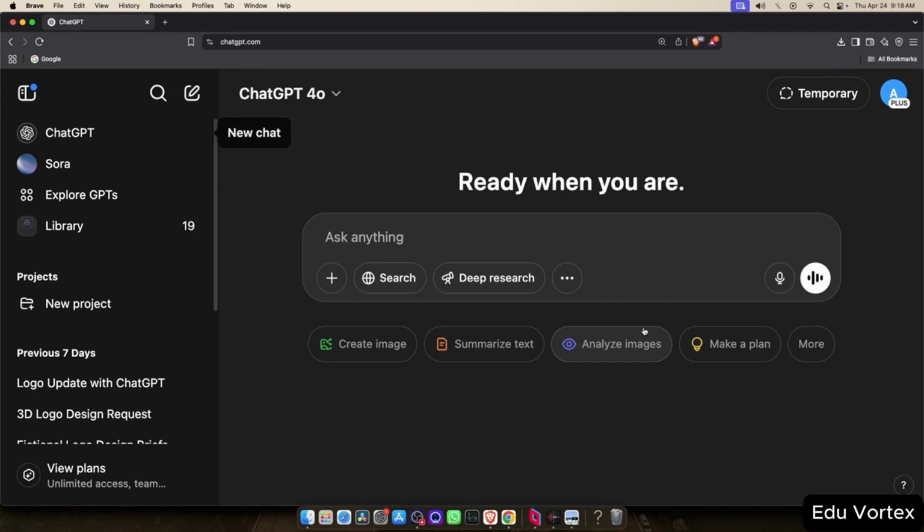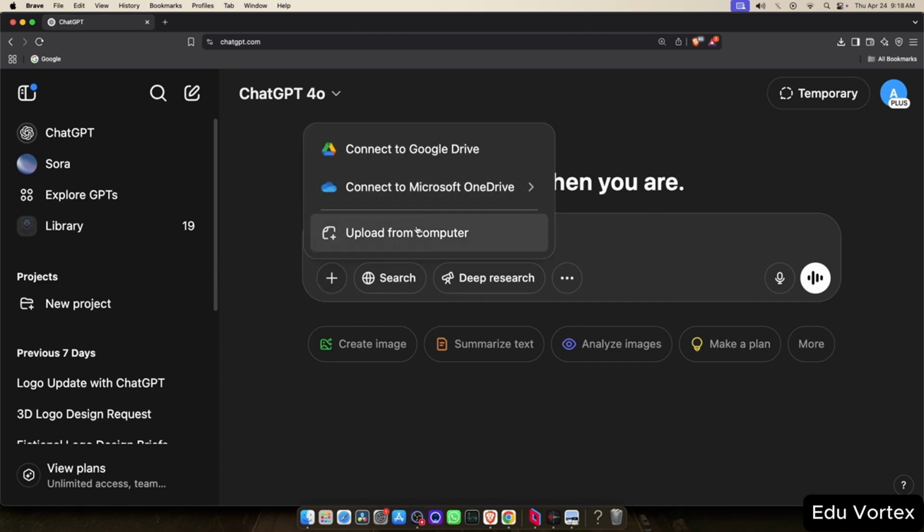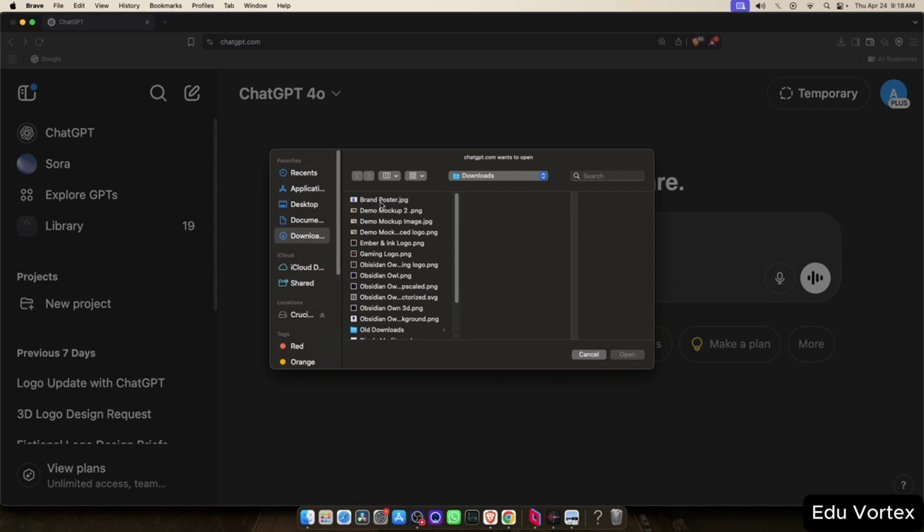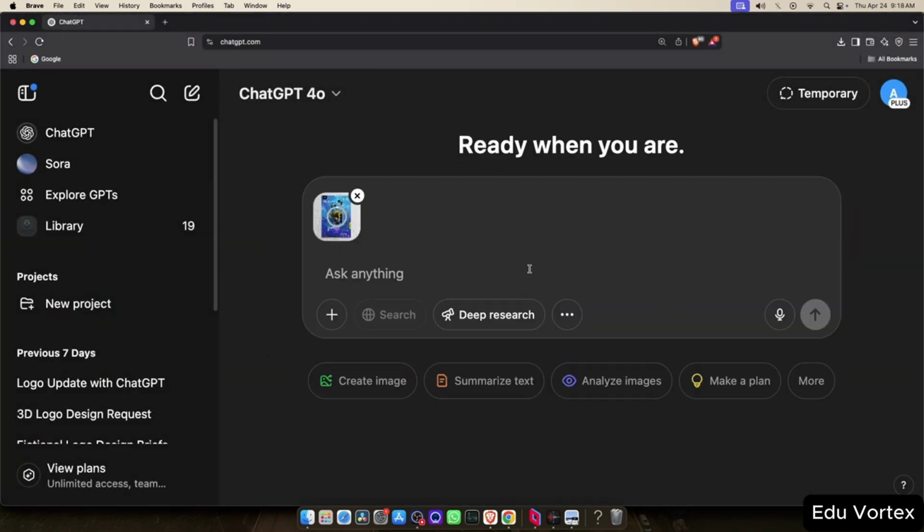In this video, we'll learn how to extract assets from an image to use them in a different image using ChatGPT. We'll start with an existing image, one that contains elements we want to reuse. For this demonstration, I've downloaded an image from the internet. The goal is to separate specific parts of this image so they can be used in new designs.